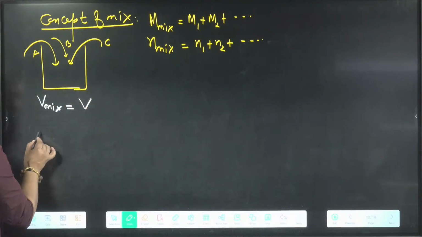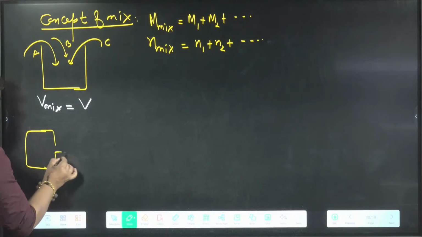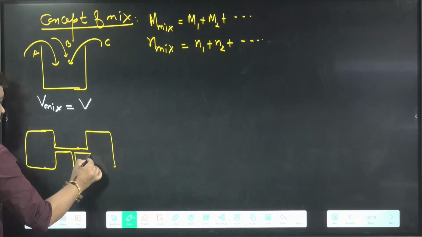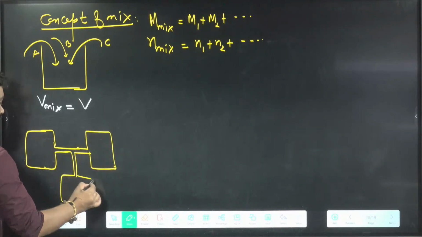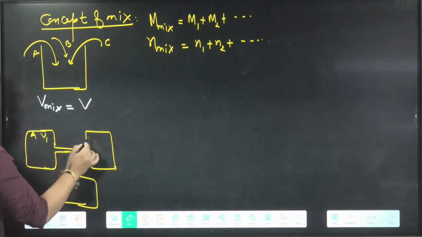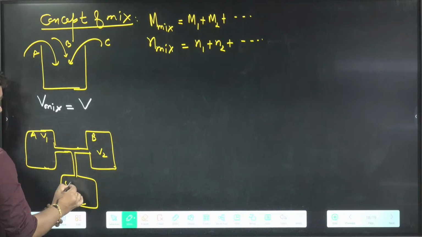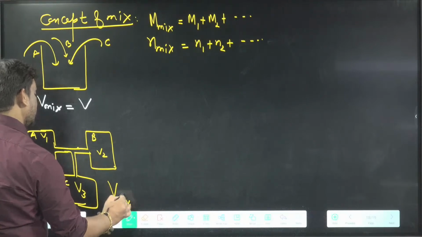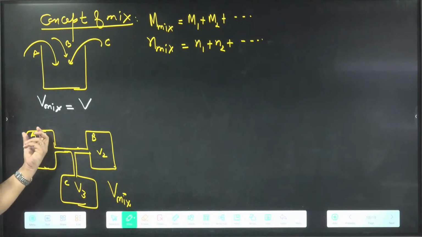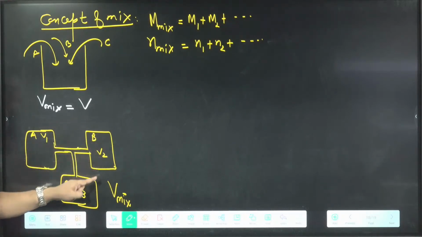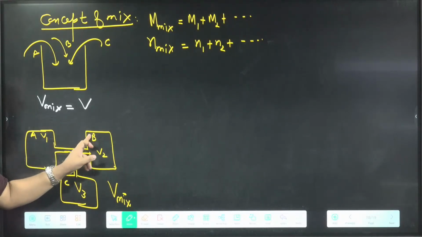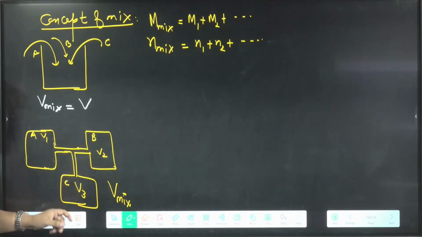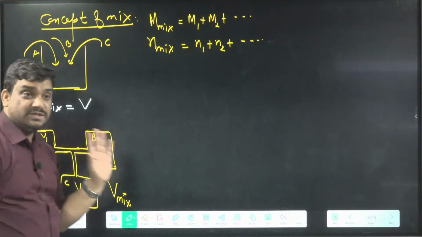Now suppose sometimes some containers are joined, like this one container, and these tubes are very thin. Like this we have joined gas A having volume V1, gas B having volume V2, gas C having volume V3. If you are joining, then for the molecule of A, how much space is available? You can say V1 plus V2 plus V3, total space is available. For B also, the molecule of B can move in the whole space of V1 plus V2 plus V3. And for C also, total space V1 plus V2 plus V3 is there.